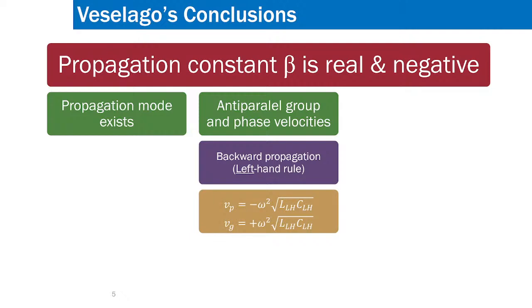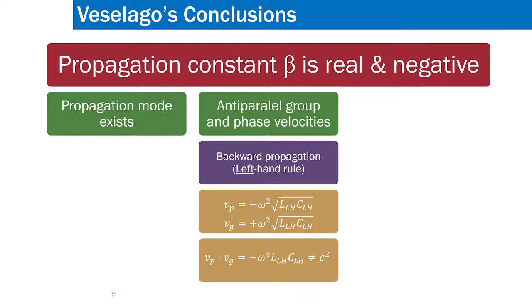In this backward propagation, the phase velocity will be minus omega square root over of LH CLH. LH is left hand. So LH CLH, this is considering the circuit equivalent of a material with mu negative, epsilon negative. Similarly, Vg will be omega square root over of LH CLH. So now you can see Vp and Vg both have the same magnitude but opposite directions.